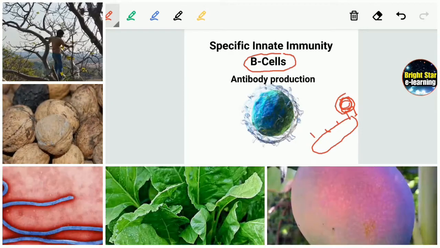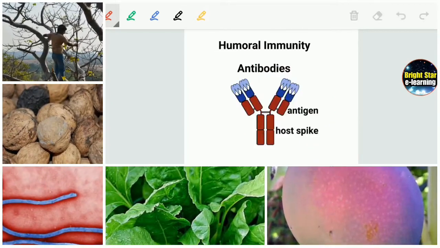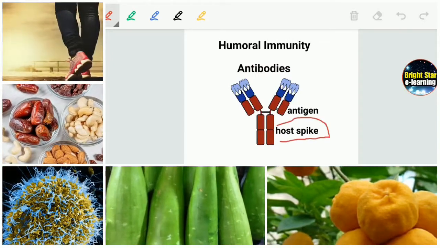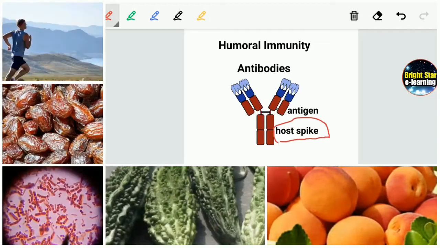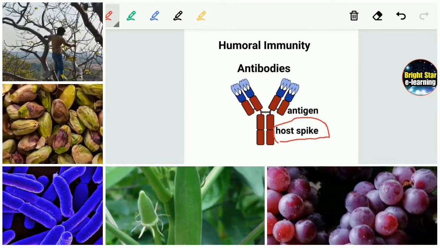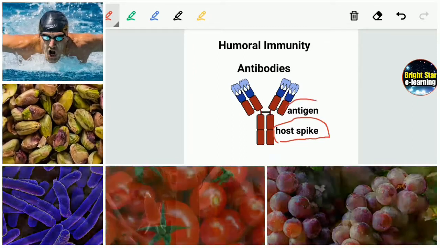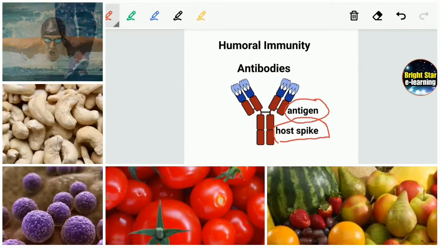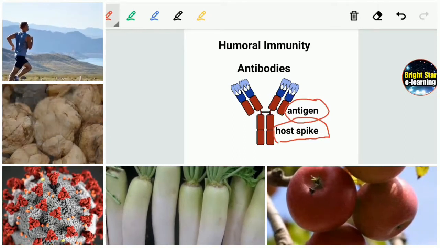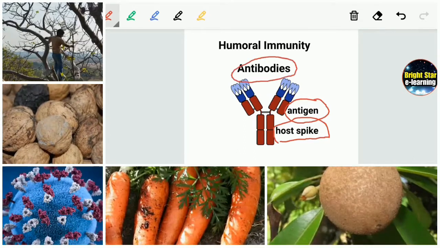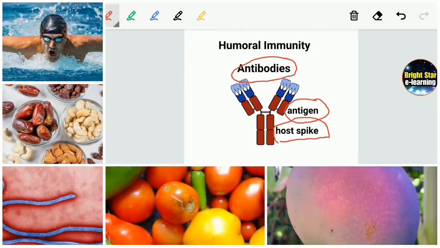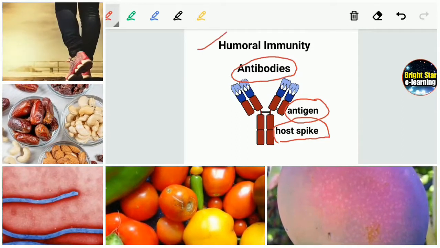So very important. Here one good illustration is there. This is a host cell. So especially in the case of coronavirus, spikes are present. Against that, antigens are present. This spike has an antigen. So this antigen is to be detected by antibodies. Then only we get immunity against different kinds of diseases. So this is given as an example for humoral immunity.